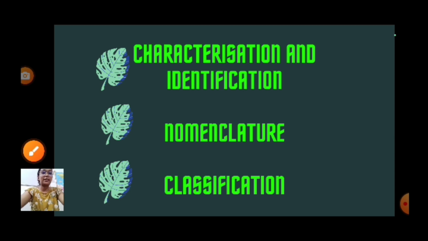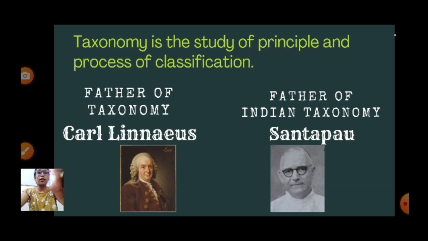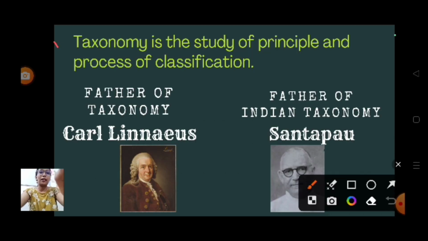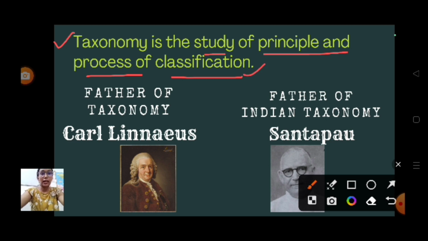Okay, moving on to the next slide. So this is the definition of taxonomy. What it is saying, I already told you: taxonomy is the study of principles and processes of classification, how to classify. Okay, understanding? Classification of organisms. Organisms involve plants, animals, microorganisms, etc.